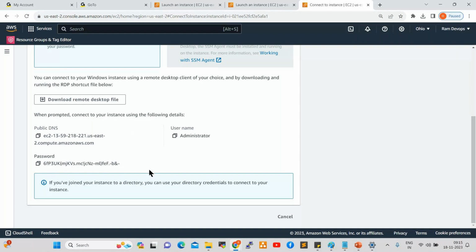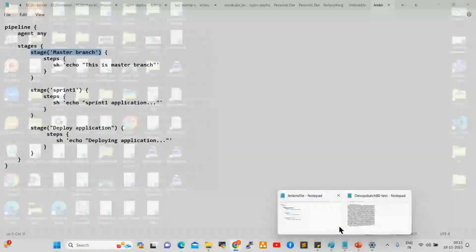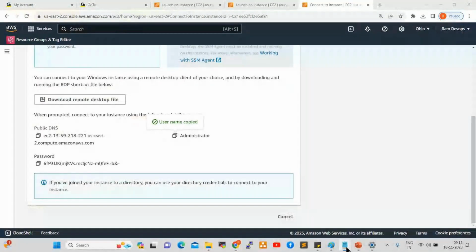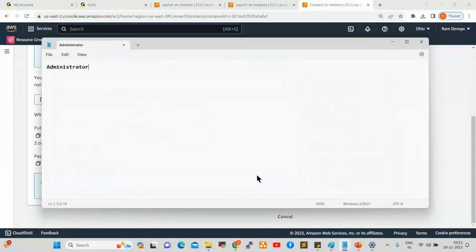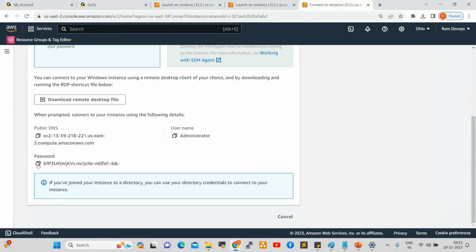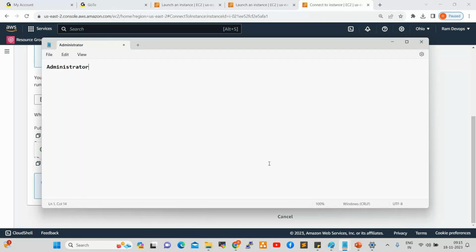Just copy the username and password and save them somewhere. This is the username, and this is the password. By using this username and password, we can connect to our server using RDP, remote desktop.